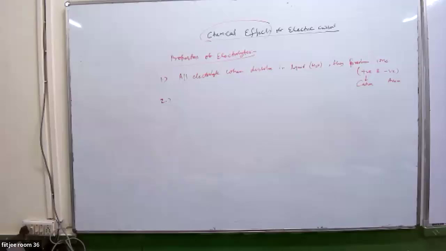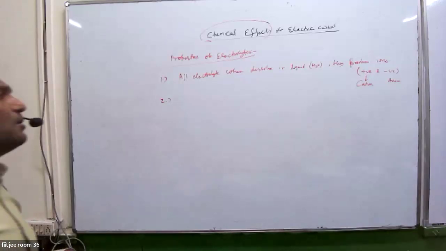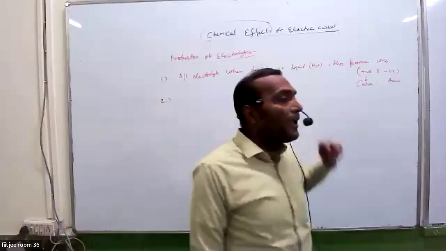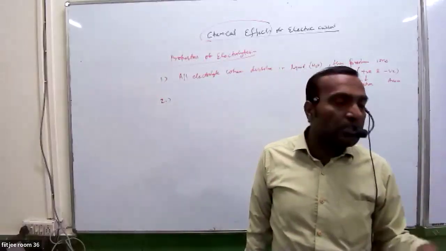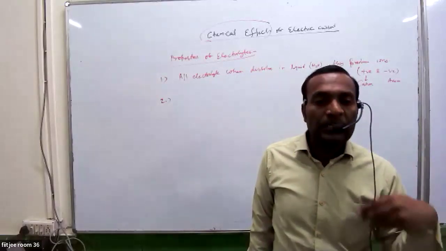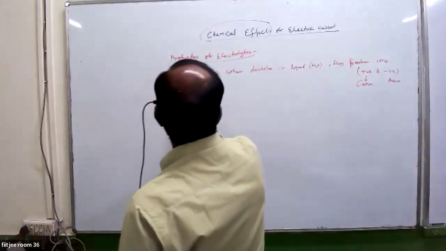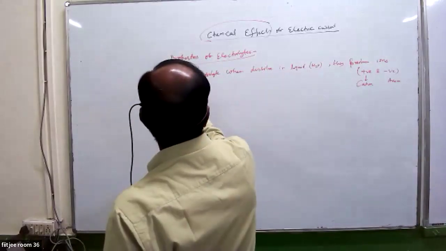But before that, anything else you want to tell? Sir, it conducts electricity. Very good. So when they produce ions, inside the liquid this ion is responsible for producing electricity.